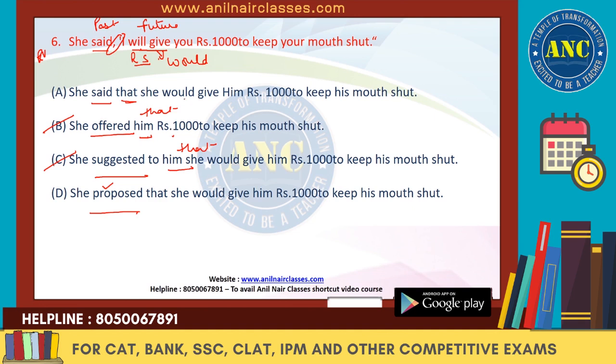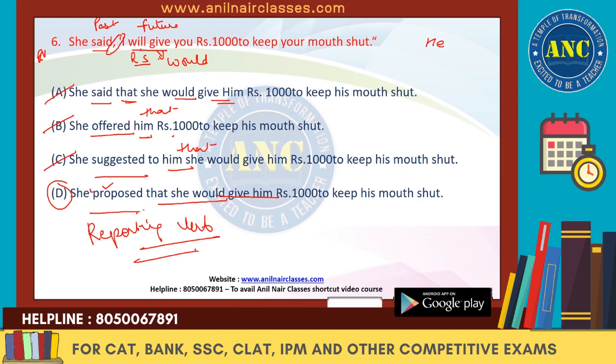Clear? Now "she would give." "Will" is changing to "would." "That she would give him." "You" is changing to, we have told the object is not given, you have to consider it always as "he." So we say "him": "I'll give him 1,000 rupees to keep his mouth shut." So everything is fine. The only difference between A and D is between "said" and "proposed." Now we know that "proposed" is the correct reporting verb. So D is the right answer and we'll get rid of A.